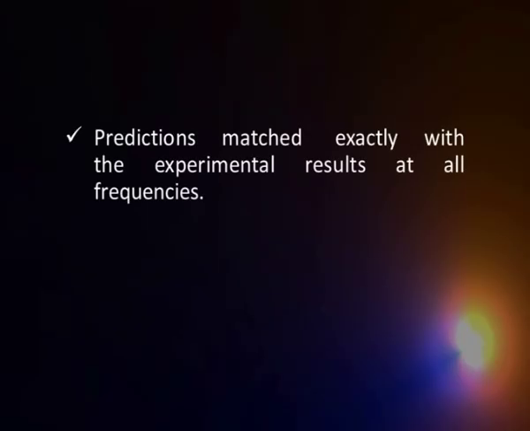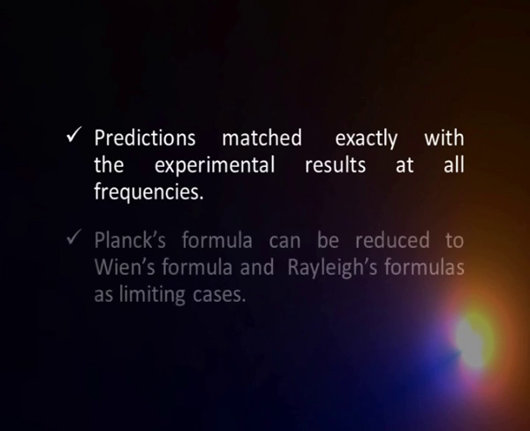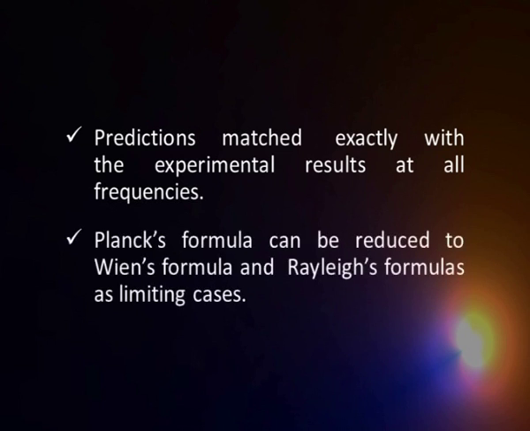So, that is the triumph of quantum mechanics, or this concept of quantization, so to say. As I just said, the prediction matched exactly with the experiment. It can even be seen that Planck's formulation can be reduced to either Wien's formulation or Rayleigh's, depending on the limiting cases. In the low wavelength range, it reduces to Wien's formulation. In the high wavelength range, it matches Rayleigh's formulation. So, it gives you a general description of black body radiation.